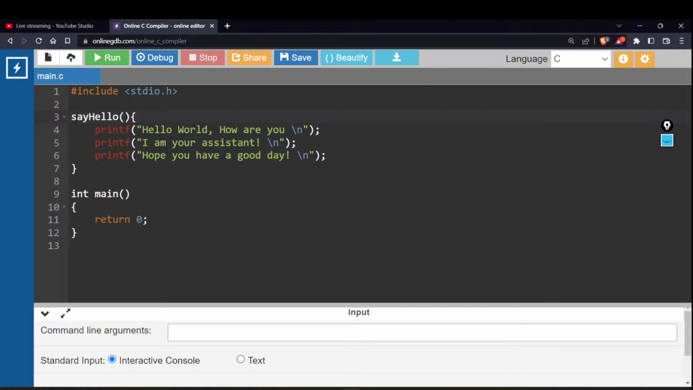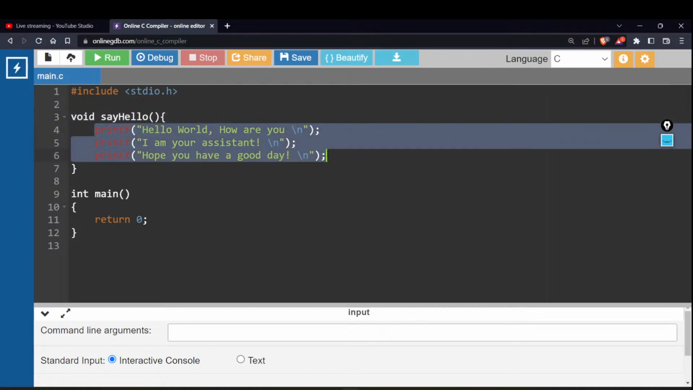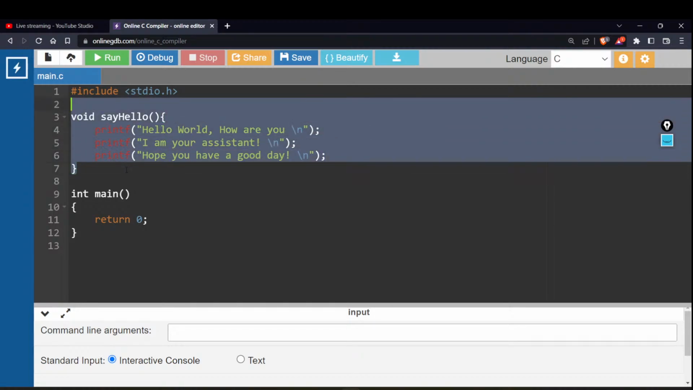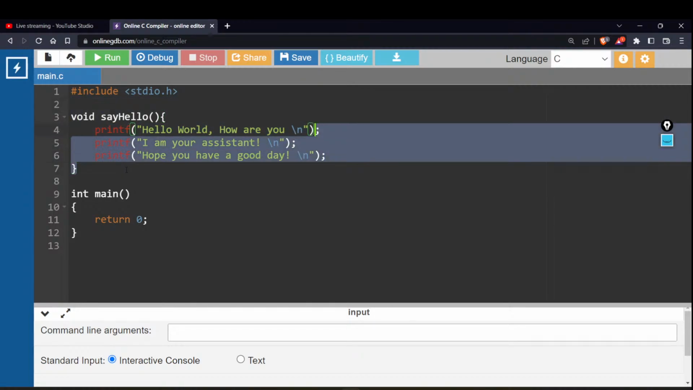No, Gopika, we don't write char in case you don't expect anything. We write void in case your function is not returning anything. So I've just written void because I'm not expecting anything from my function. Then I would write the name of the function, then everything that I want to execute inside it. So this is basically my definition of my function. I've just defined a function over here.